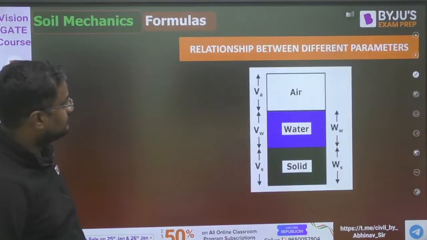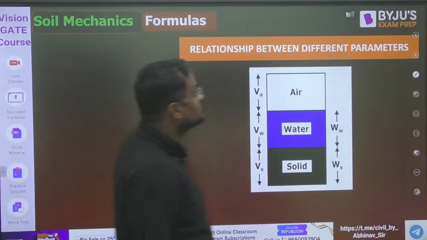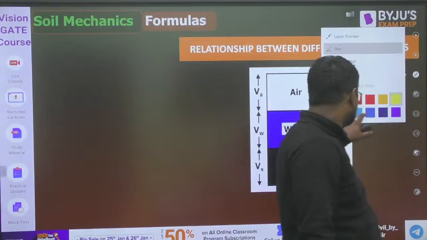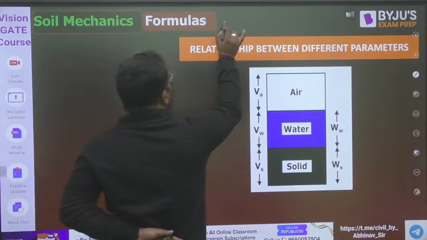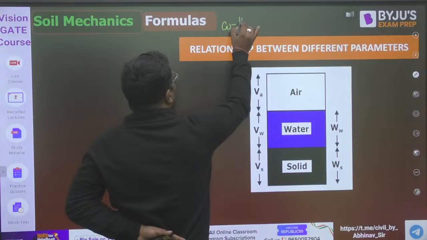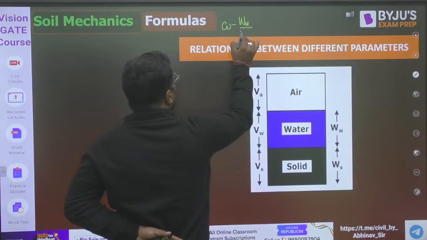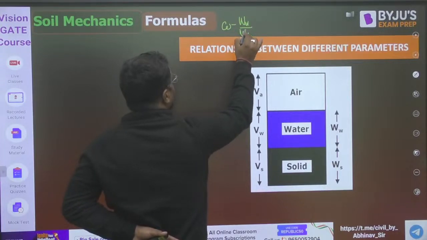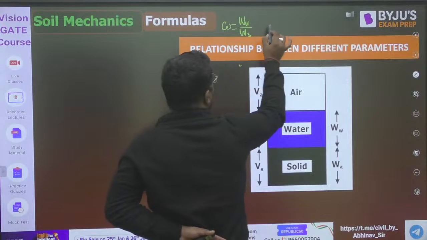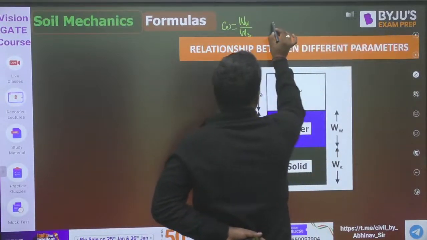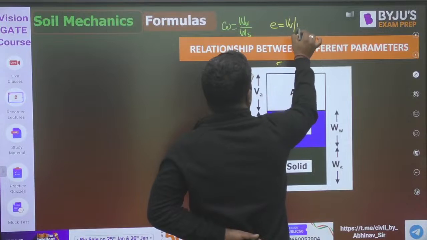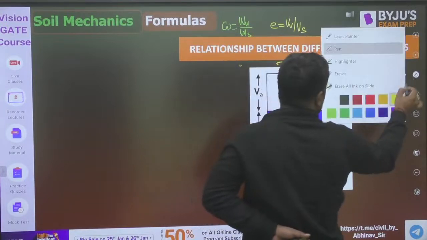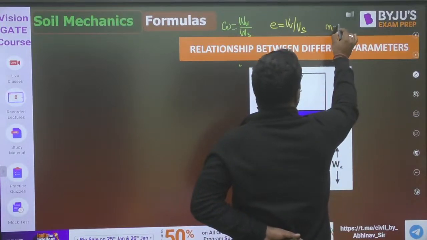Now relationship between different parameters. Please see. What is water content? Weight of water by weight of solid. What is void ratio? Volume of void by volume of solid. What is porosity?